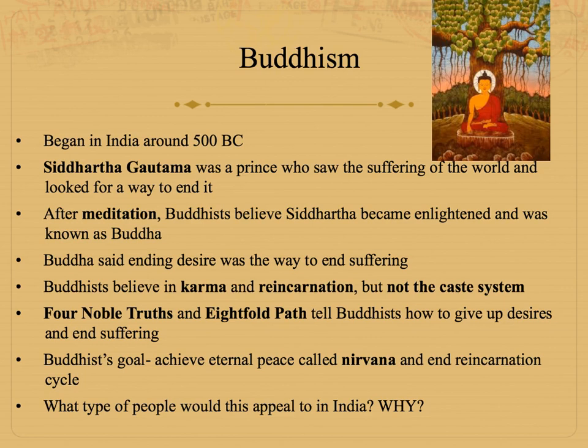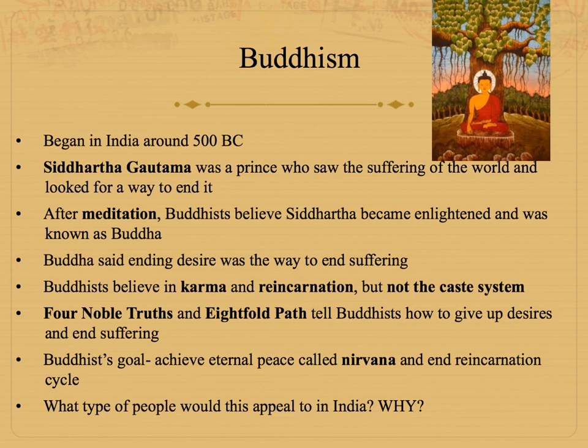So Siddhartha Gautama was a prince, and the story is that he grew up very sheltered. His parents didn't ever want him to see any suffering or bad things in the world. And when he grew up, he went out into the world and saw the suffering of the world, like things that you and I see, like people who are sick and dying, violence in the world, unhappiness, all kinds of things.